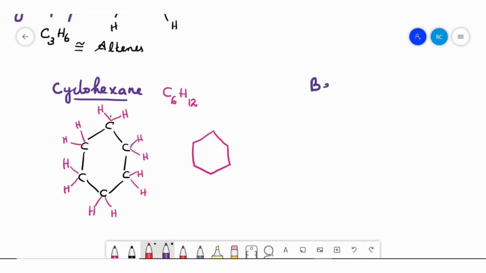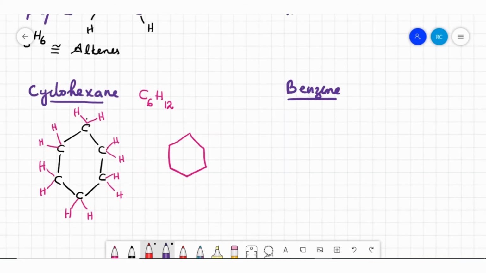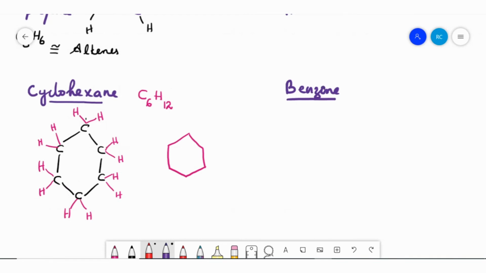It's an unsaturated cyclic compound, benzene. Its formula is a little different from cyclohexane. The benzene formula is C6H6.